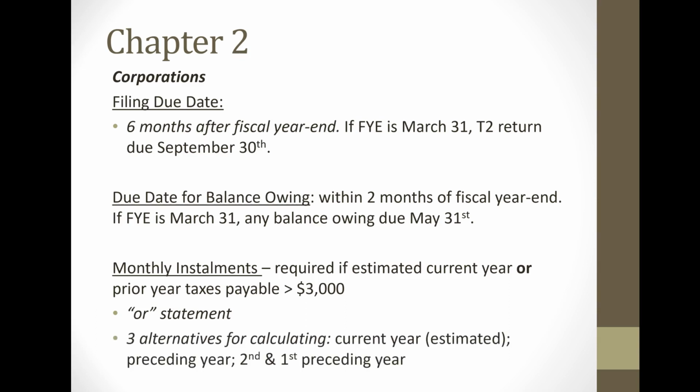Now there are also 3 alternatives for calculating the installments: the current year, the preceding year, and the second and first preceding year, similar to that of individuals. The difference is that for corporations, they don't get any tax withheld, so it's just the total taxes payable that we're going to use. And once again, these are monthly installments, not quarterly.